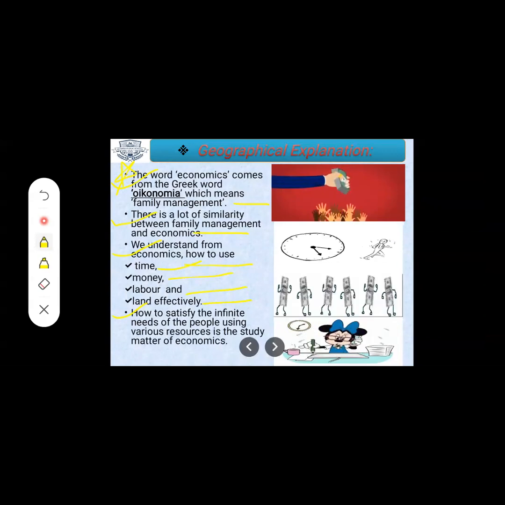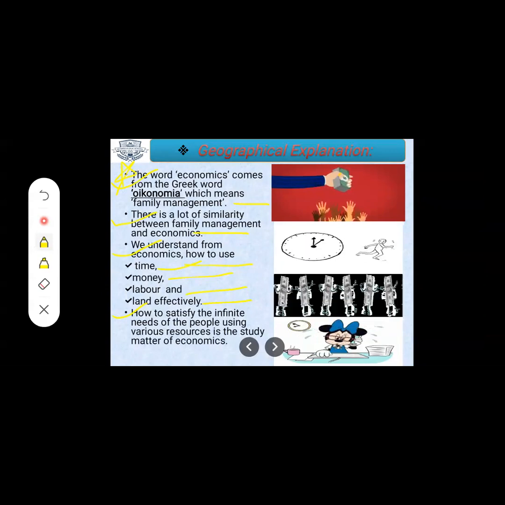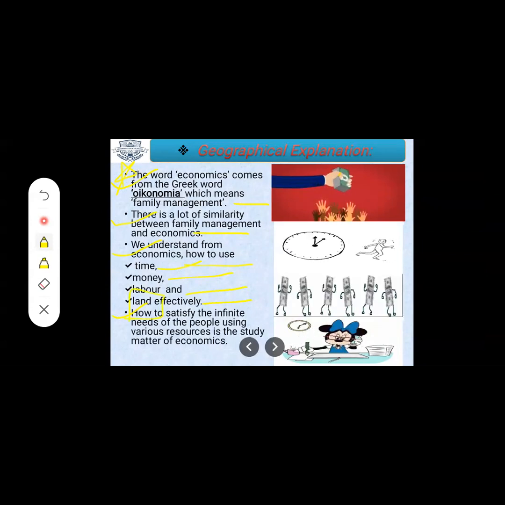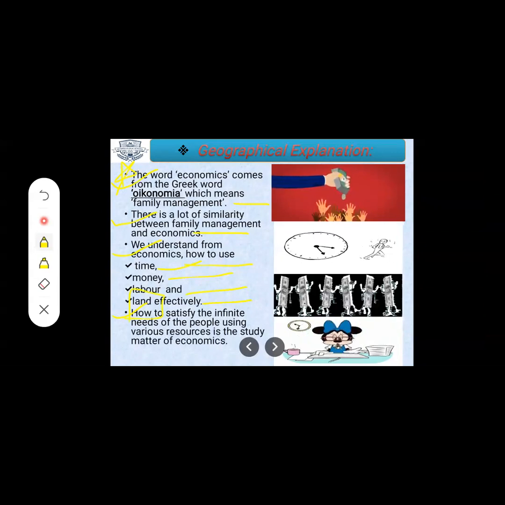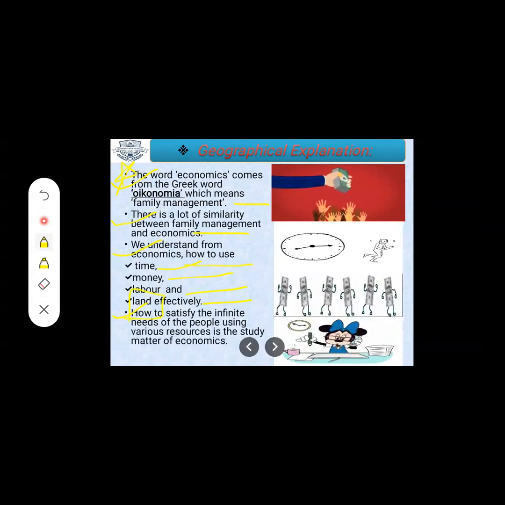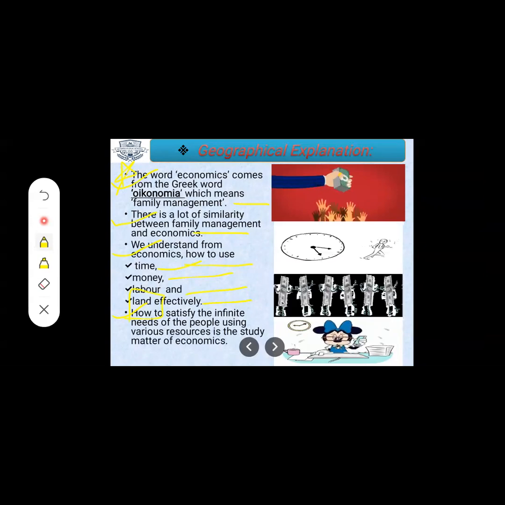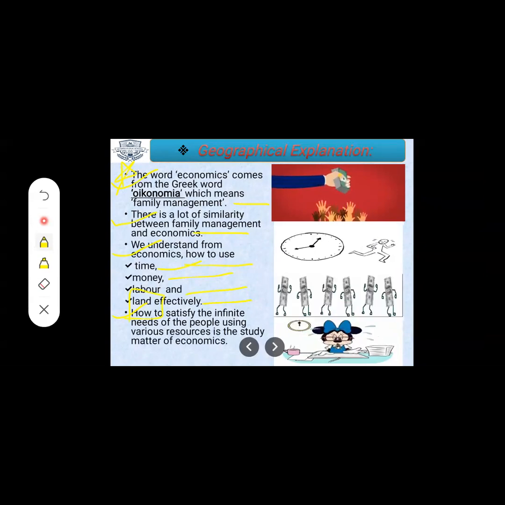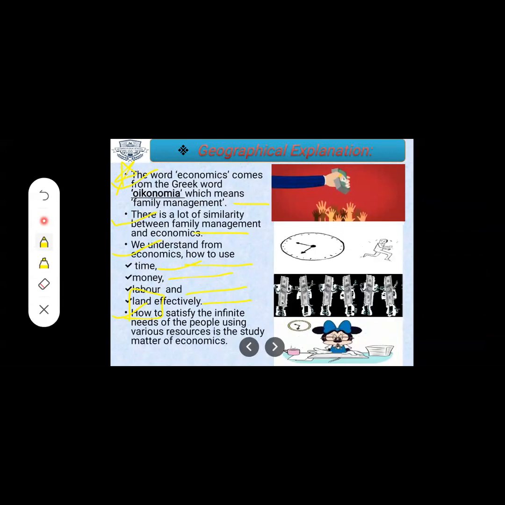Everything is limited, students. For example, the land is limited, we have very little land, but we have to manage that land properly. As we all know, the land is limited, but we are able to manage it properly, so that all the people who are staying there can live.